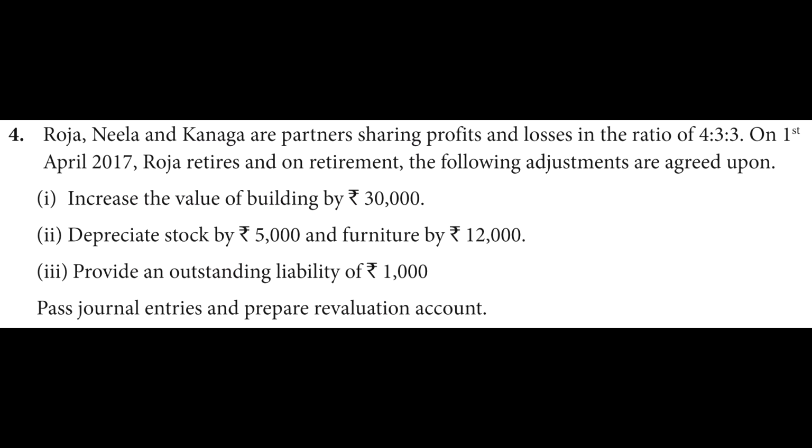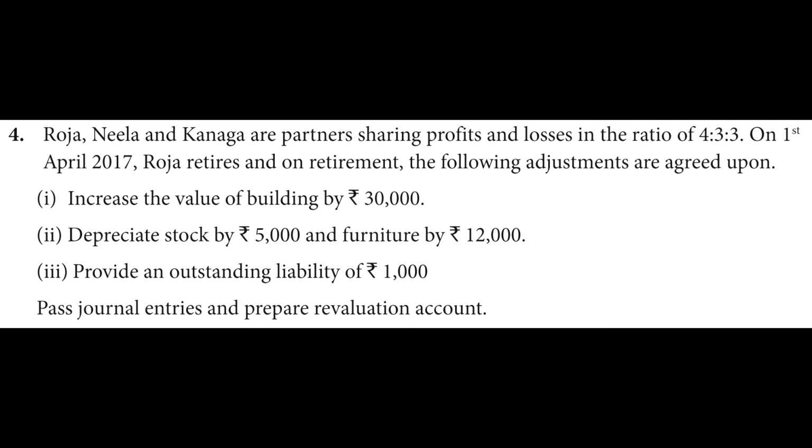Roja, Neela and Kanaga are partners sharing profits and losses in the ratio of 4:3:3. On 1st April 2017, Roja retires, and on retirement, the following adjustments are agreed upon. Increase the value of building by rupees 30,000, depreciate stock by rupees 5,000 and furniture by rupees 12,000. Provide an outstanding liability of rupees 1,000. Pass journal entries and prepare revaluation account.